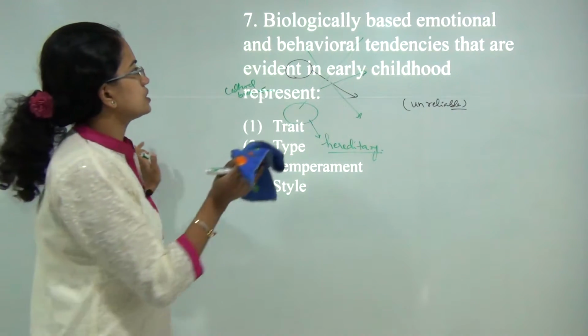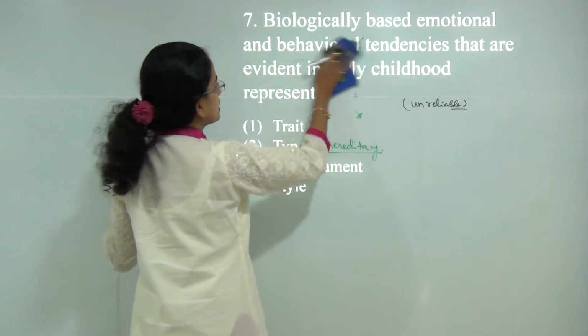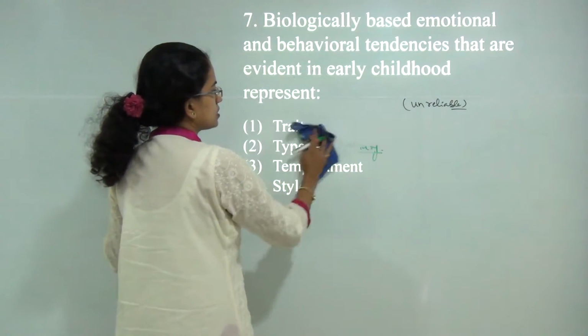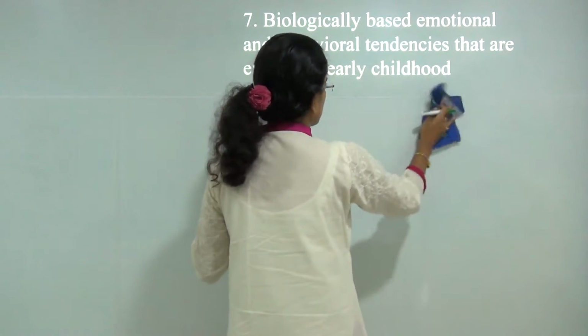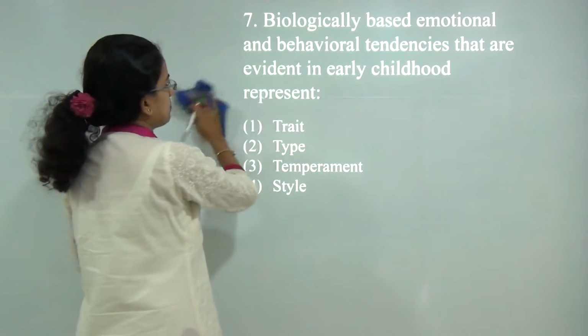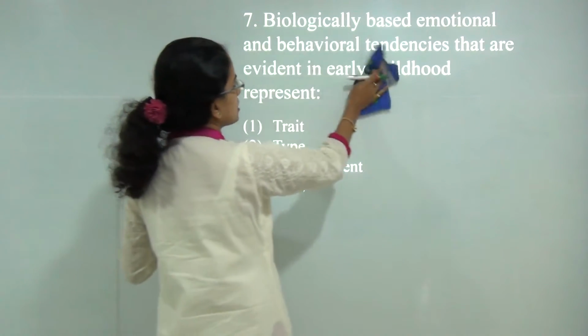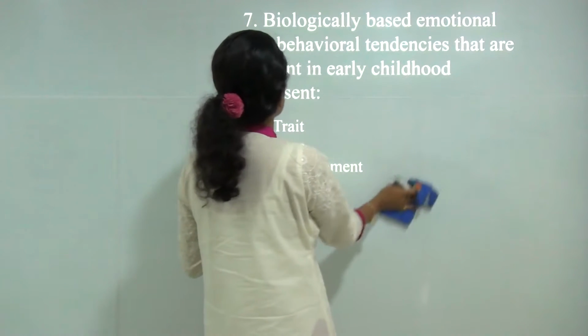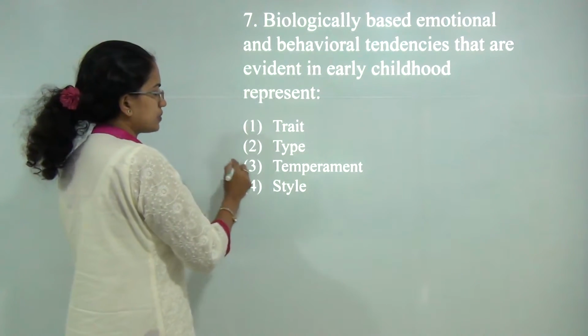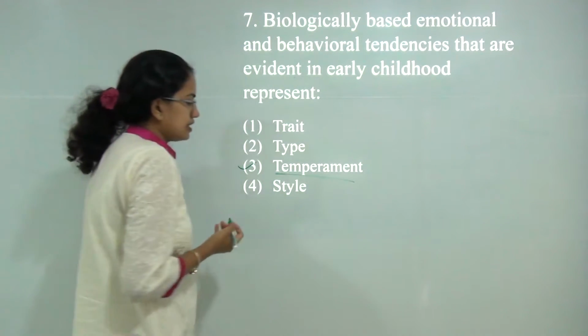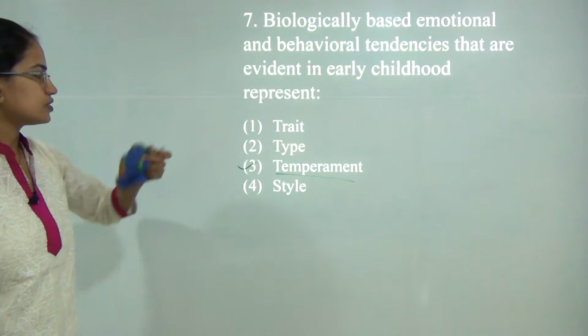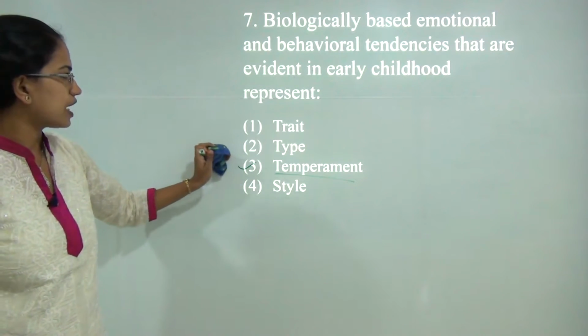Biologically based emotions and behavioral tendencies that are evident in early childhood represent. Now this is exactly the definition of temperament. So temperament by definition states biologically based emotions and behavioral tendencies that are evident in early childhood. So the correct answer would be 3. So this is one of the direct questions we have here.